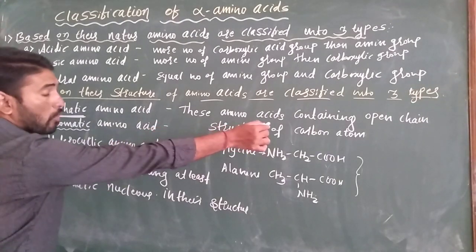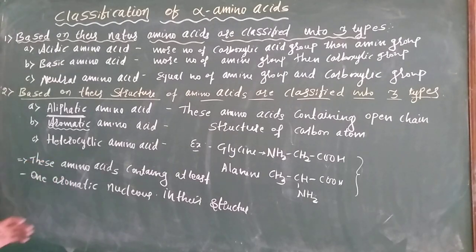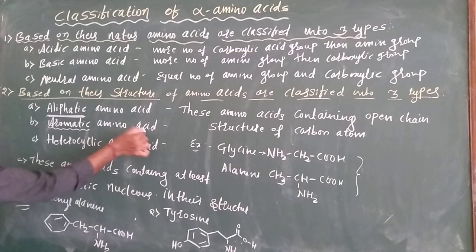Aliphatic means an open chain structure. Aromatic means that it contains one aromatic ring in its structure. Those are known as aromatic amino acids. These are the examples of aromatic amino acids.